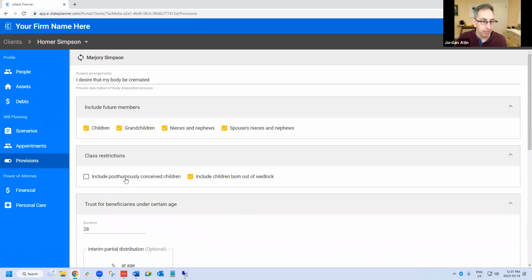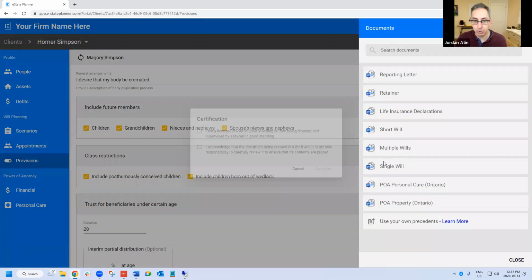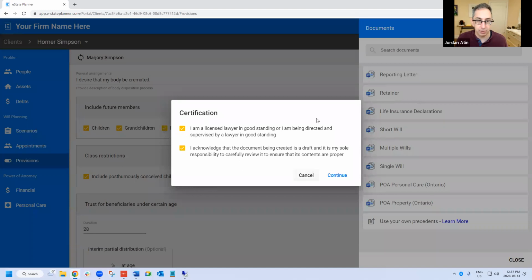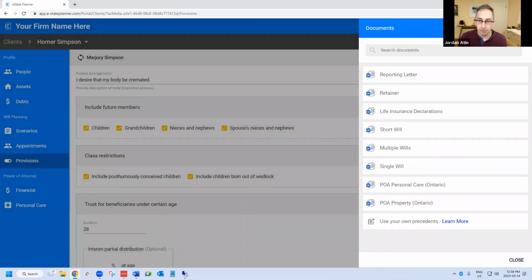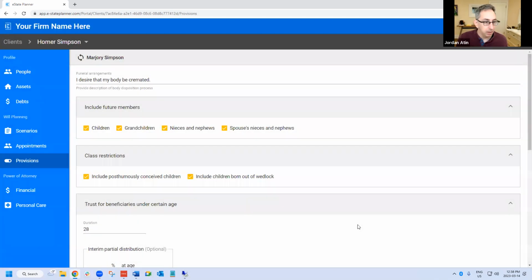And what I'll do is I'm just going to generate a will while we're talking here, and show you the definition so you can see that. So that's the children born out of wedlock. And again, if people have a use case for that, then you'll let me know and we can show that.